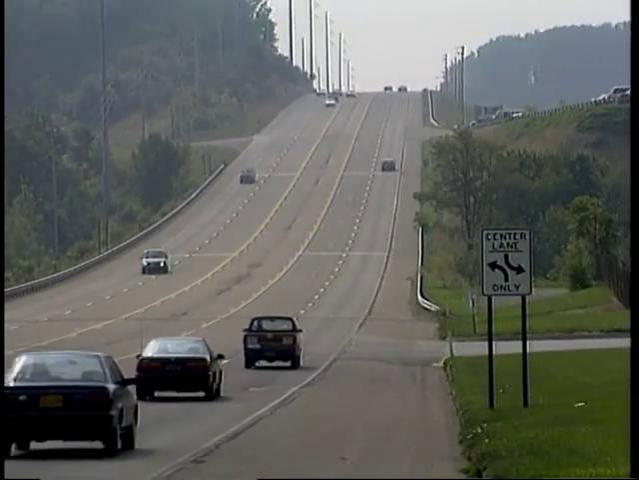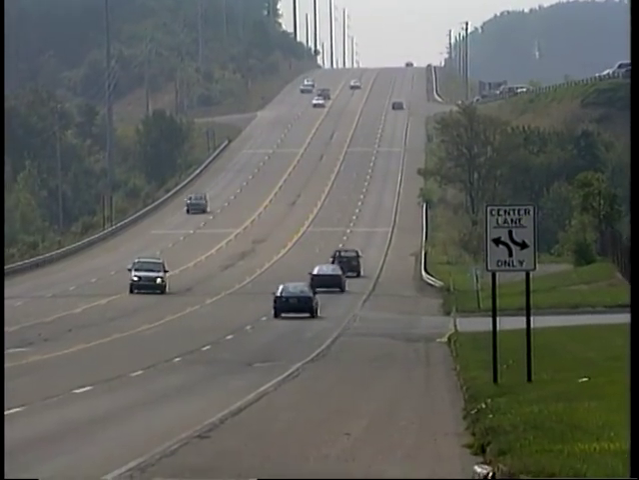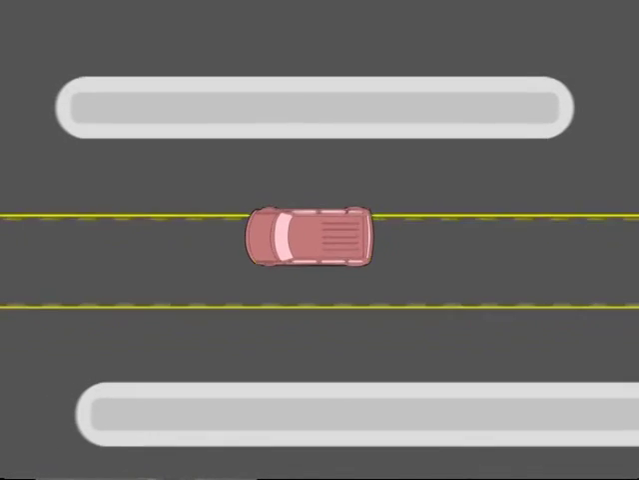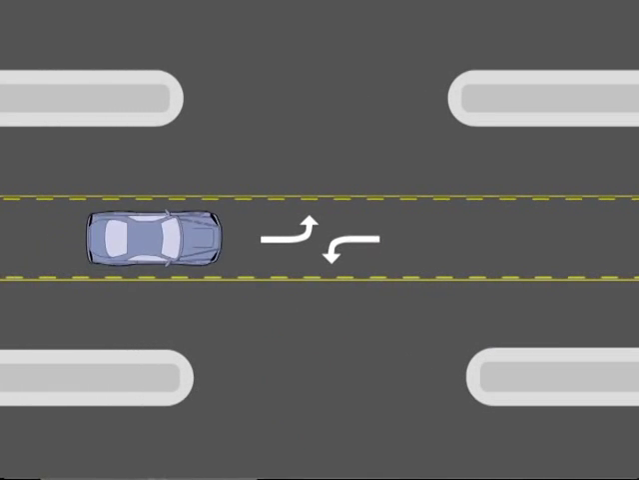Dashed and solid lines are also used to indicate a shared left turn lane. These lanes allow you to make turns from either direction without holding up traffic behind you. Enter these lanes as close to your intended turn as possible. Never use a shared left turn lane as a through lane.